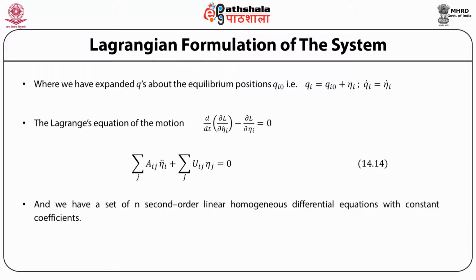Now the Lagrangian equation of motion is d by dt of dL by d eta i dot minus dL by d eta i, in terms of these departures from the equilibrium position. Therefore, the Lagrangian equation simply becomes a set of equations given by sigma over j a ij eta j double dot plus sigma over j U ij eta j equal to 0. Thus, we have a set of n second order linear homogeneous differential equations with constant coefficients.